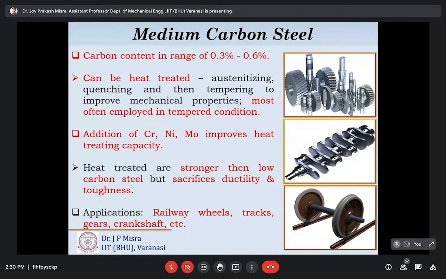Comparatively, these medium carbon steels are more responsive to heat treatment. Austenizing, quenching, and tempering are different heat treatment procedures that can be employed in case of medium carbon steel. That is a problem with low carbon steel, that these processes cannot be executed for low carbon steels. For medium carbon steel, we can carry out these heat treatment processes to improve the mechanical properties.